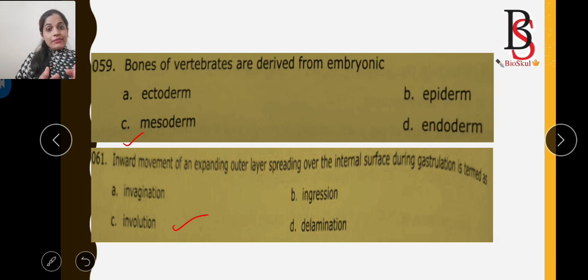We know invagination is the enfolding of cells, ingression is the migration of individual cells into the interior of the embryo, and delamination is the splitting of one cell sheet into two or more cell sheets. Involution is the inward movement of an expanding outer layer spreading over the internal surface during gastrulation. So the correct answer is involution.